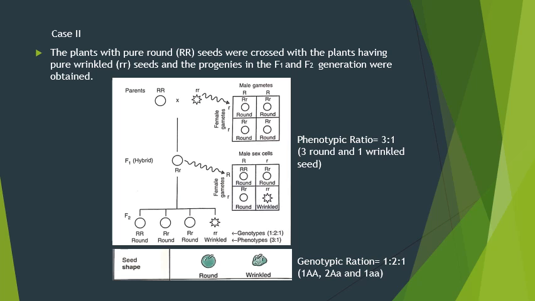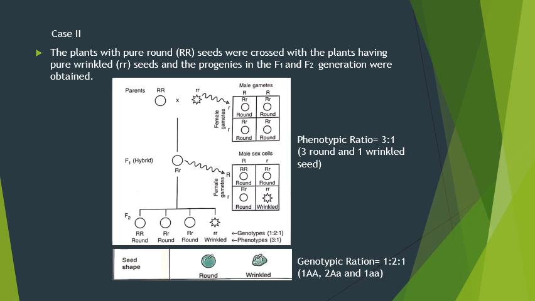For round, we have capital R, which is a dominant character, and for wrinkle we have small r, which is recessive. So let's cross the parent plants, capital R and small r. So in first generation we will have all round seeds. Those are capital R and small r. So let's do selfing of the gametes in order to get the offspring.